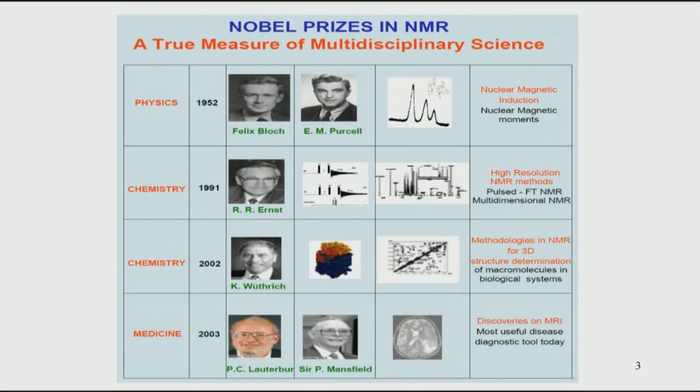A major use of NMR, as I mentioned in the previous slide, is in the area of imaging. This is the Nobel Prize which was awarded in 2003 to Peter Mansfield and Paul Lauterbur. They made seminal contributions to MRI, which involves imaging of the whole body of a human or animal and capturing the anatomy of the human system. So, you can see the huge range of applications which NMR has, right from physics to chemistry and biology, and imaging.